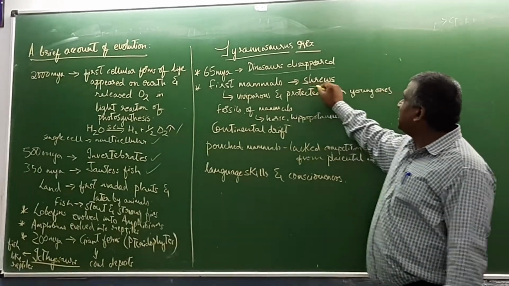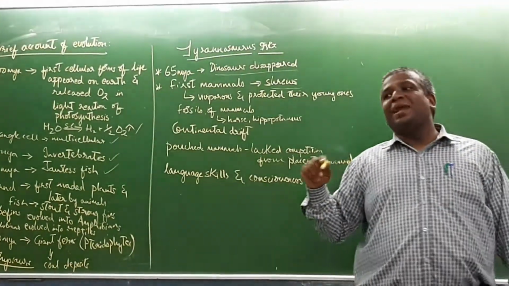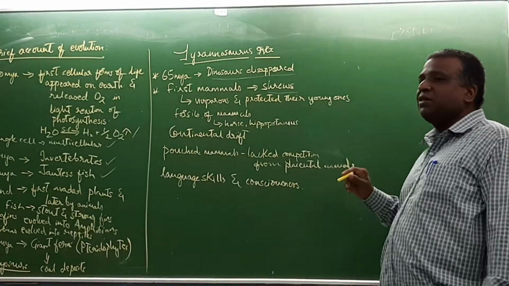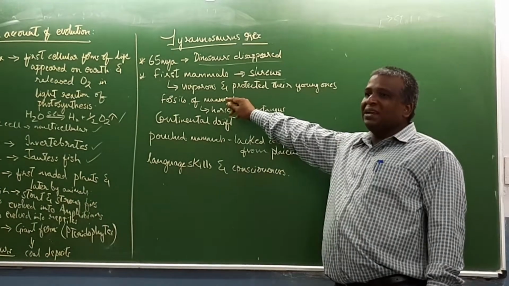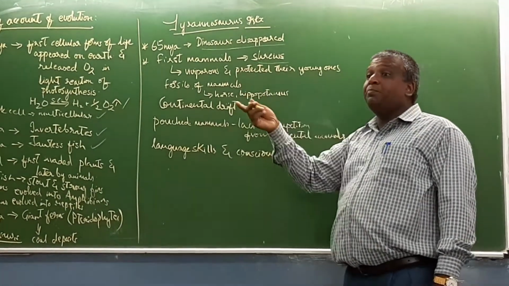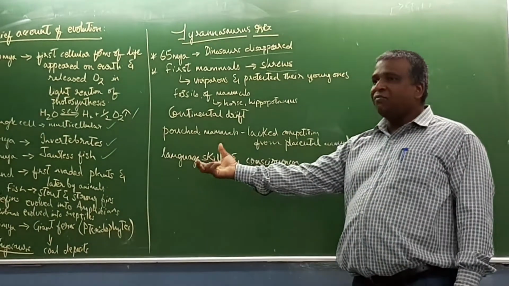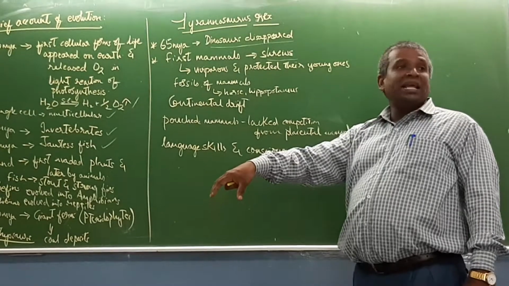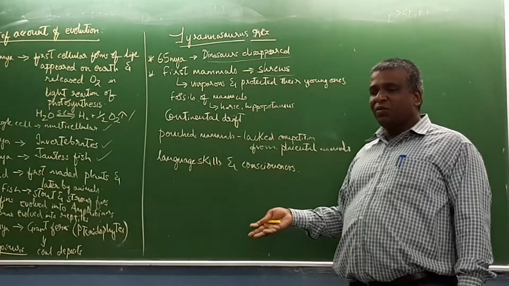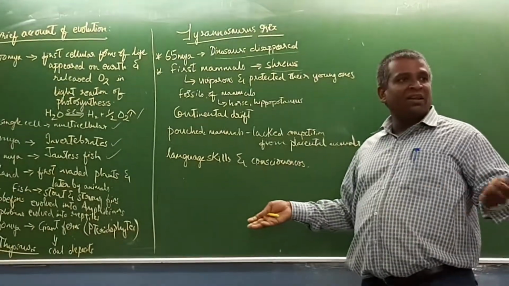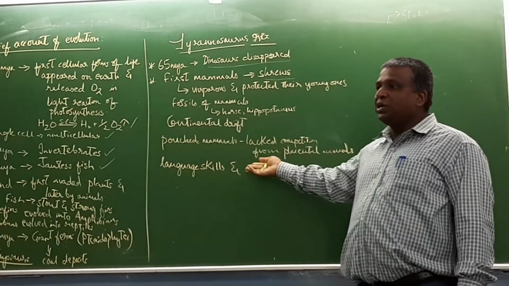The first mammals were probably shrews. Why were mammals able to survive better than reptiles? They were viviparous, protected their young, gave birth to young ones, and parental care was there. They took care of the young. Whereas reptiles laid eggs, but they never took care of the eggs. Parental care was not much. Even today you might see, whether it is crocodiles or turtles, they don't have much parental care when compared to birds, or when compared to human beings.